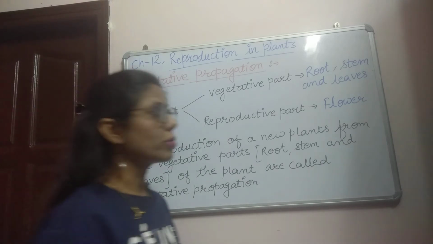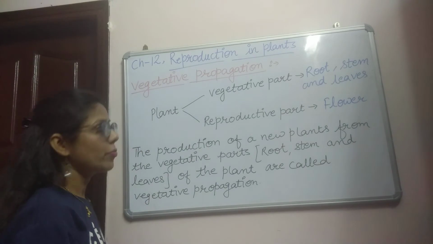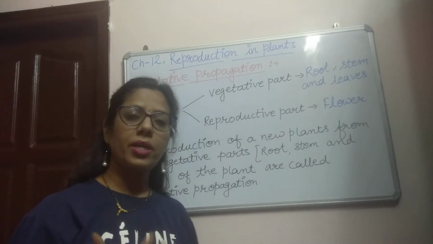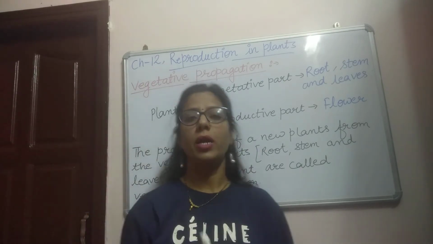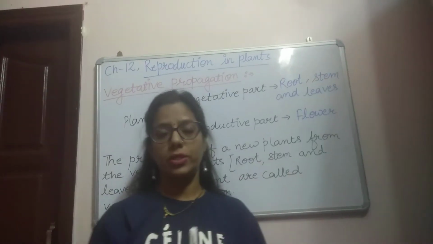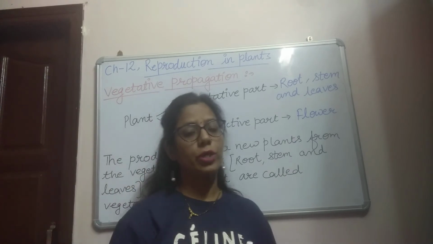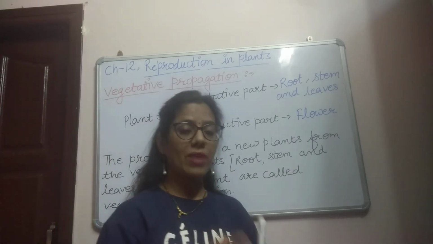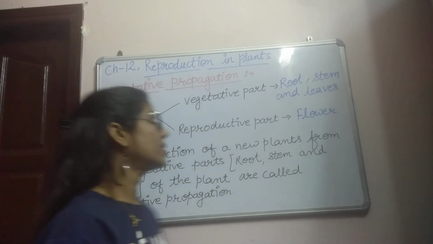The vegetative parts of the plants are root, stem and leaves, and the reproductive part of a plant is the flower, because a flower contains male and female reproductive parts. Like the flower has a stamen and a carpel or pistil. Stamen is the male reproductive part, and carpel or pistil is the female reproductive part. So the flower is the reproductive part of a plant, but root, stem and leaves are the vegetative parts of the plant.